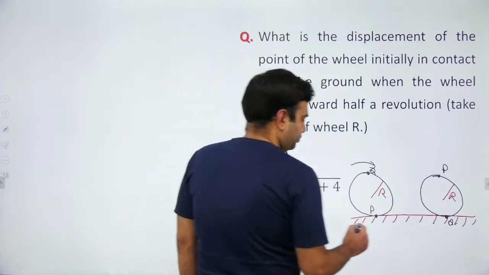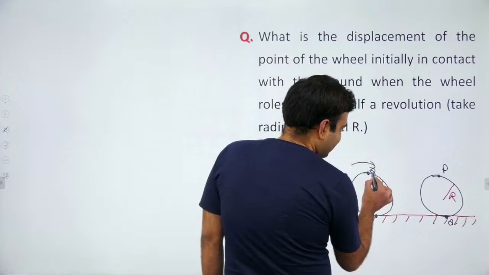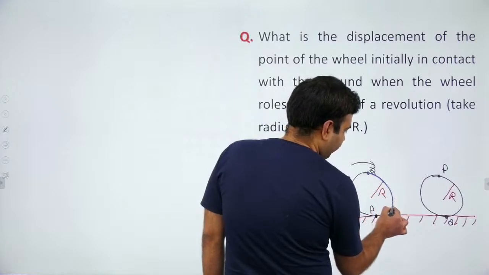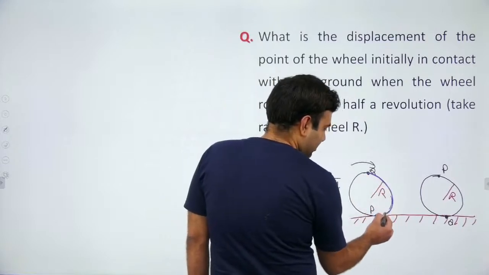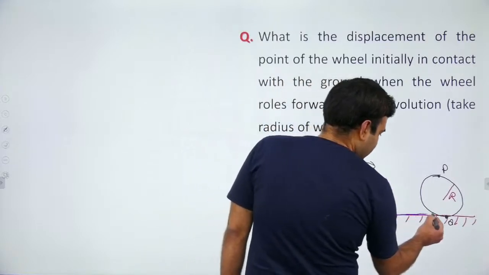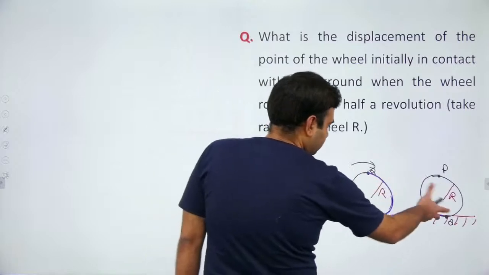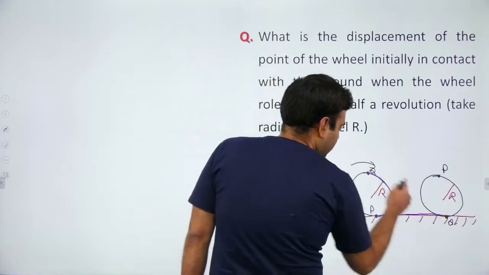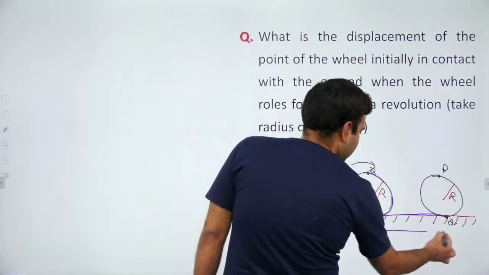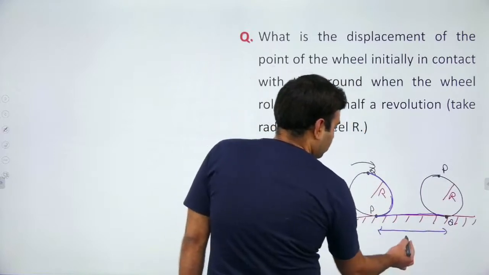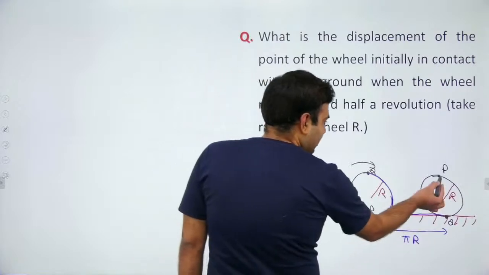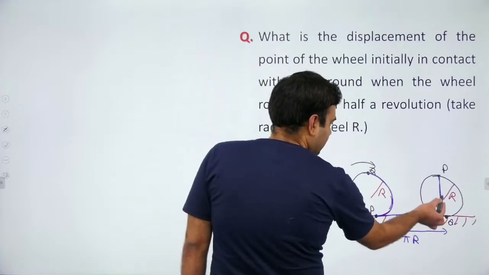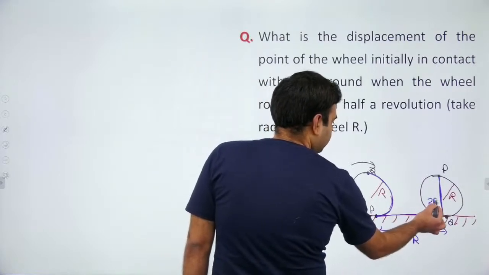As you know, when the wheel moves perfectly, there will be no slipping. So this distance will be equal to this distance. So I can say this distance is equal to half of 2 pi r, that is pi r. And this distance is the diameter, which is 2r.